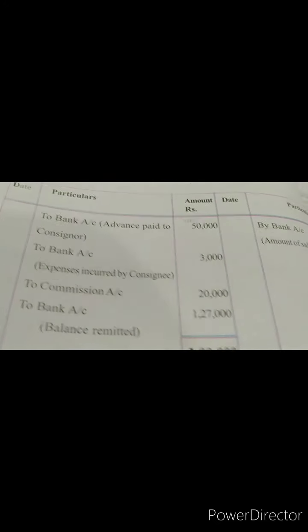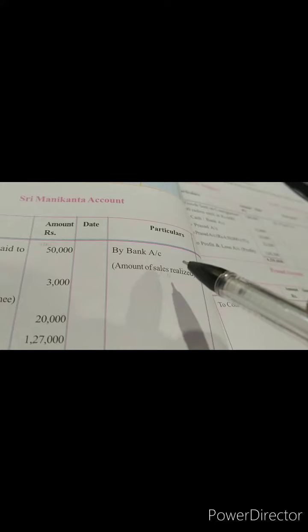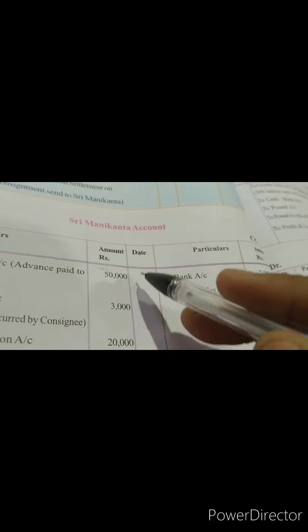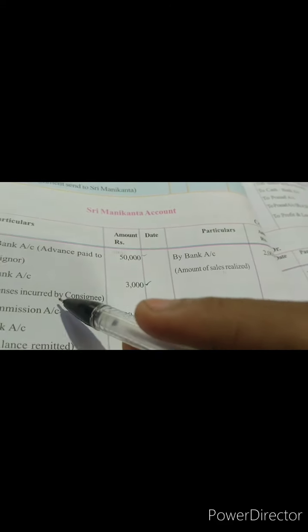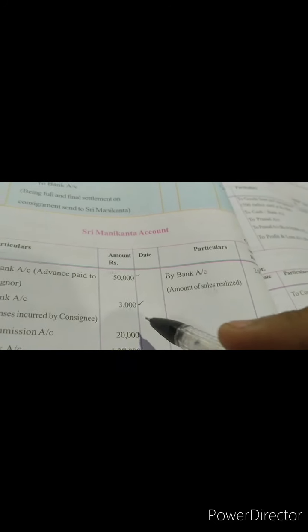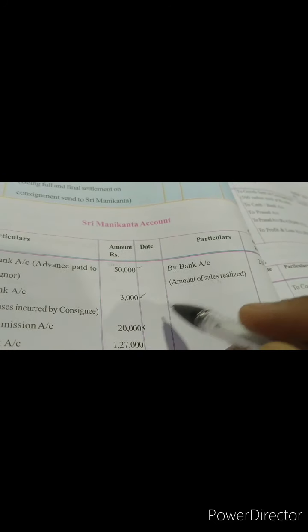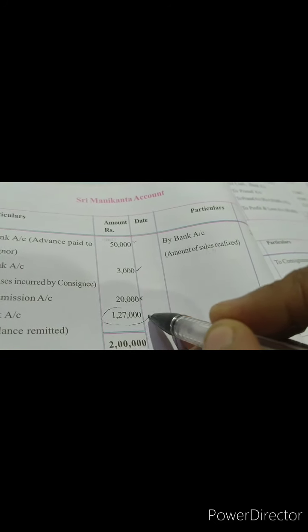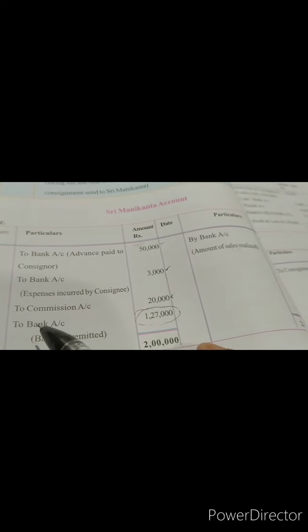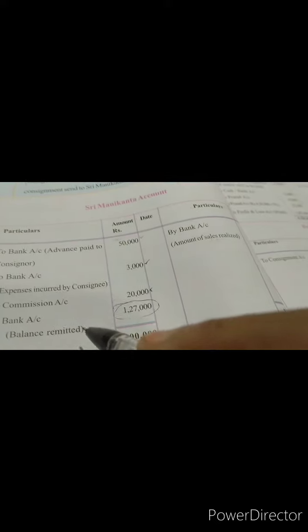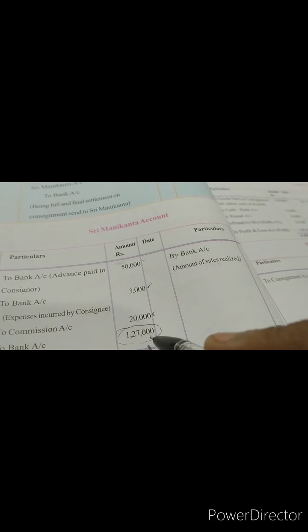So what basically this account tells is, actually consignee Sri Rama, he got 2 lakh rupees. On that, after taking his 50,000 which he has paid as advance, after taking out the 3,000 which he has put as expenses, godown rent and advertisements, and after he takes his commission, what is the balance amount from this 2 lakhs which should go to the consignor? That is 1,27,000. This is the difference figure which we will write as to bank account, balance remitted. Balance remitted means this is the actual amount which should go to the consignor.